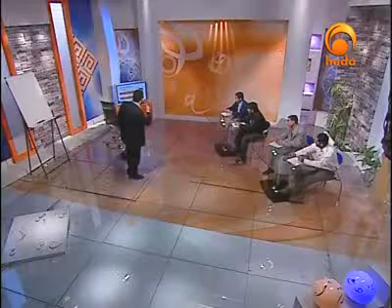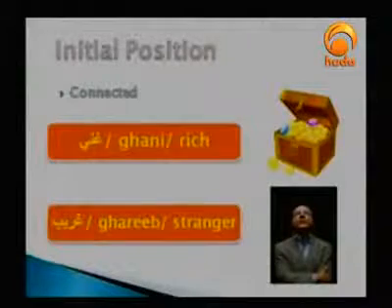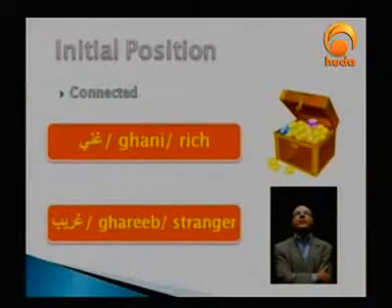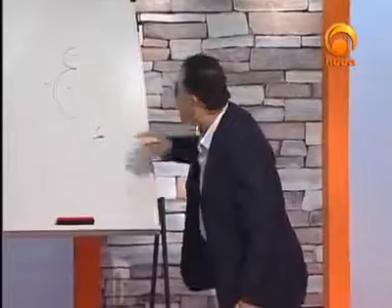Now let me move on to the initial position. It's always connected. It's the same as Ayn. So I would say that we have here Gharib, strange. Or we have, for example, Ghani, which means rich. Rich. Can you see that? I will combine here Gha with the, oh, here we go.